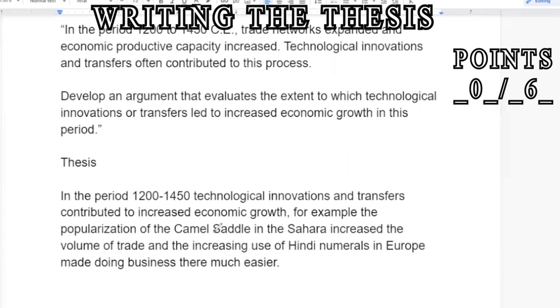So here I have my arguments. As you can see, I've got my two examples, so to speak. I'm talking about my camel saddle, and I'm talking about Hindu numerals. So I have my two historically defensible examples. And increase the volume of trade, that's one line of argument. And made doing business much easier, that's a second line of argument.